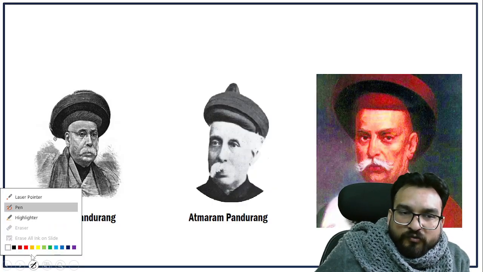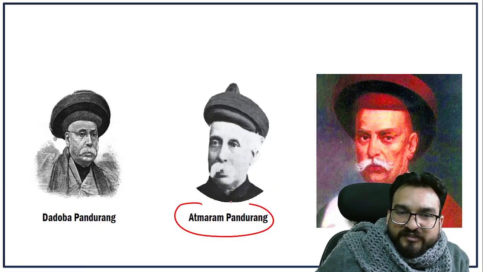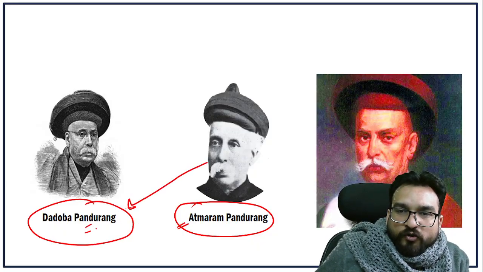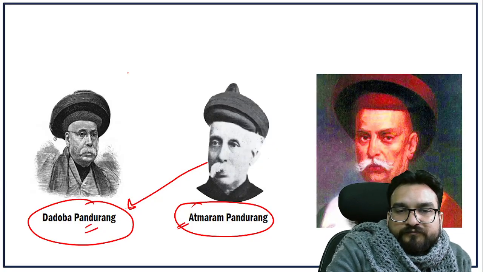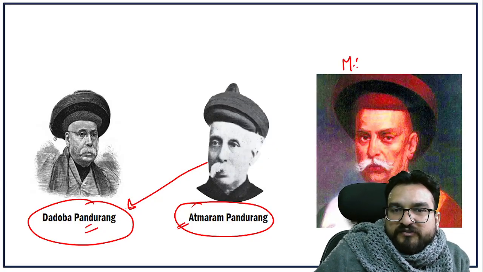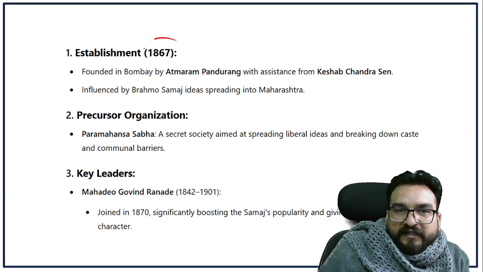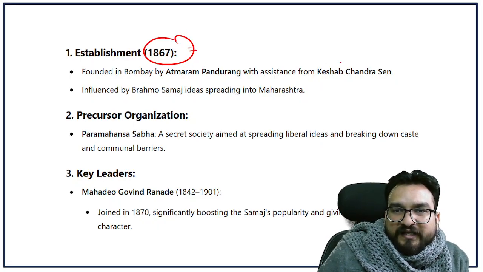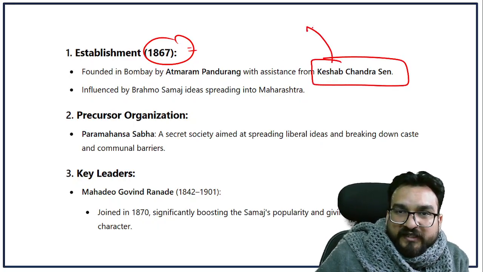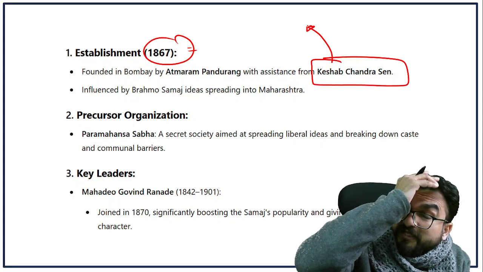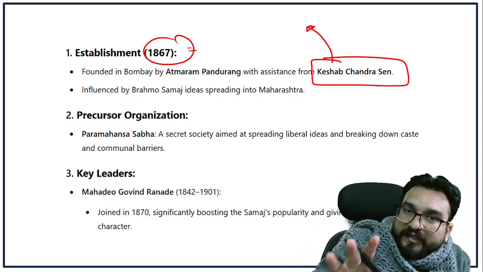The founder of Prarthana Samaj is known as Atmaram Pandurang, but the associated leaders with it are Dadoba Pandurang too, and M.G. Ranade is associated with this organization too. Who all are associated with Prarthana Samaj? These people. Over here you will see that in 1867 it was established with the help of Keshav Chandra Sen. Why? Because Keshav Chandra Sen was spreading Brahmo Samaj ideals in the whole of India.